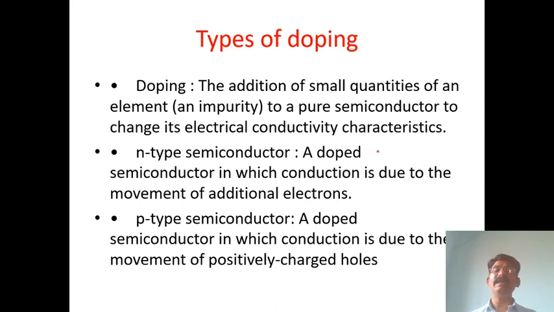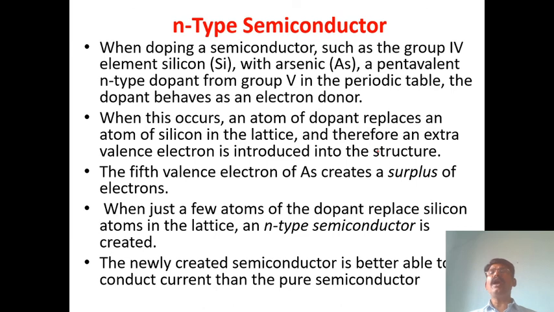Now we have to see doping for the n-type and p-type semiconductors. For n-type semiconductors, we know the fourth group element like silicon is doped with a fifth group element like arsenic or phosphorus, which is pentavalent.